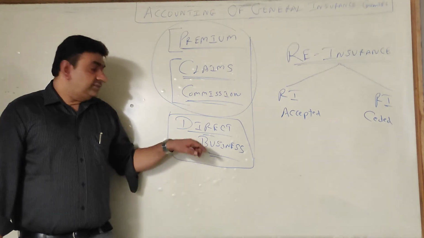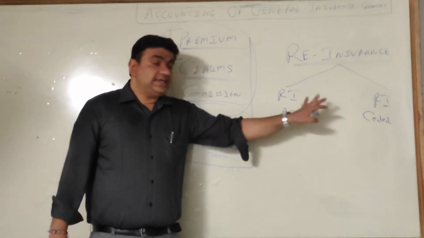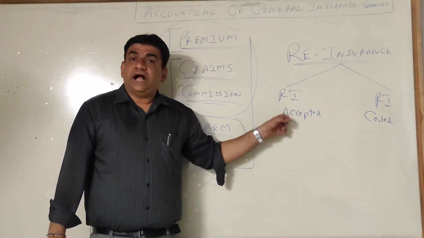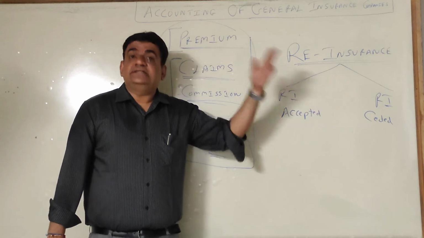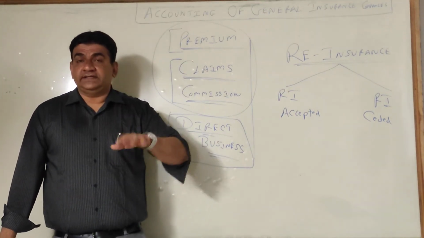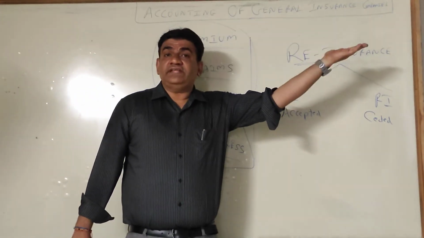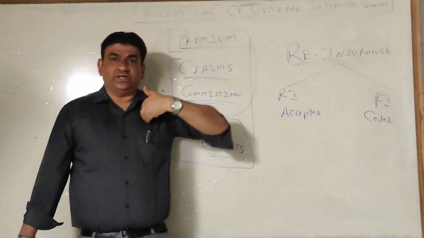Now listen, this is direct business, what I have done. Accepted and ceded. I told you that we transfer our risk to somebody else. Similarly, someone else is full with their risk taking capacity, so they will transfer their business to us.